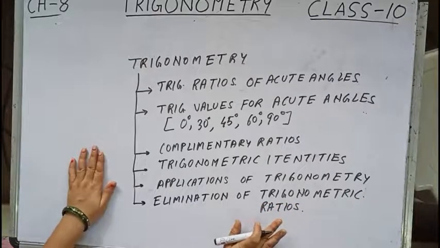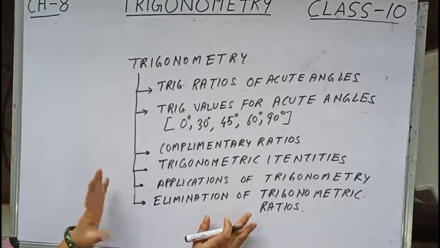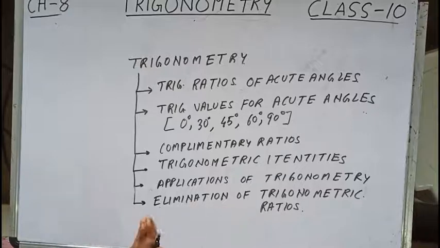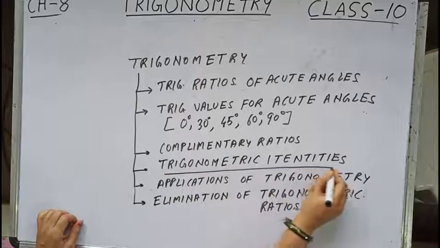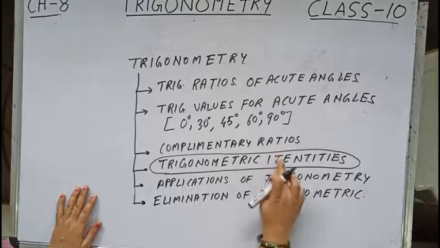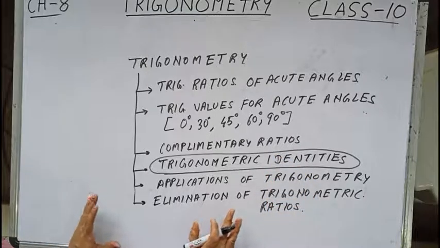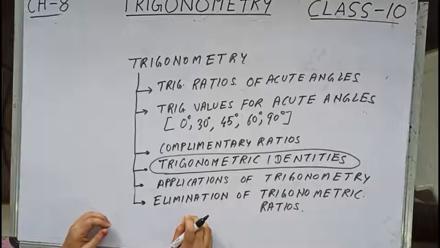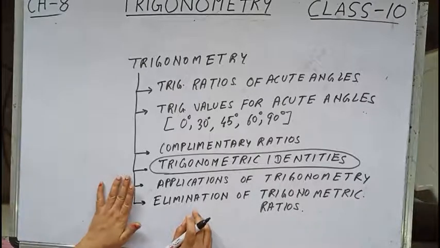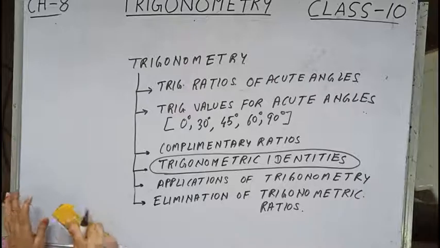So, children, I think now you understand 1, 2, 3, 4, 5, 6. I have divided it into 6 parts, but to some extent the chapter will be very interesting. The most enthusiastic will be the trigonometric identities, where whenever you solve a sum, you will feel good that yes, I am able to solve such types of sums as well, because it is new for you, children. You will be very happy while solving. So let us start the first section, that is trigonometric ratios of acute angles.